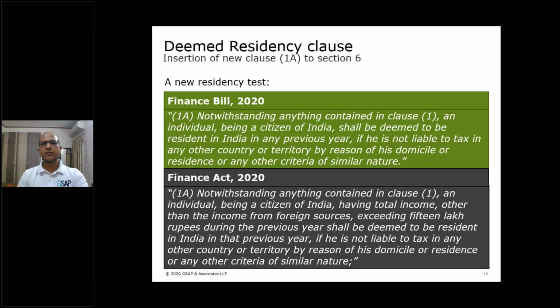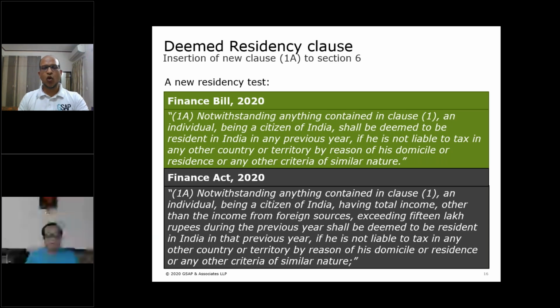But my dear friends, the objective seems to be to tax those people who are living outside of India, holding citizenship of India, and bring them into the tax net. But to my mind, the way clause 1A has been worded, it has brought in some interesting scenarios, and it will not tax some of the people who were previously getting taxed in India. I will discuss that in detail when I move on to issue number 1.